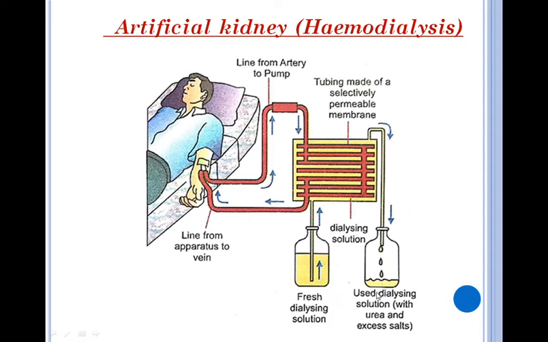You can see that this container is collecting the used dialyzing solution with the urea and other nitrogenous waste and excess salts from the patient's body. This is how artificial kidney or hemodialysis occurs and functions in a patient whose both kidneys are not functioning properly.